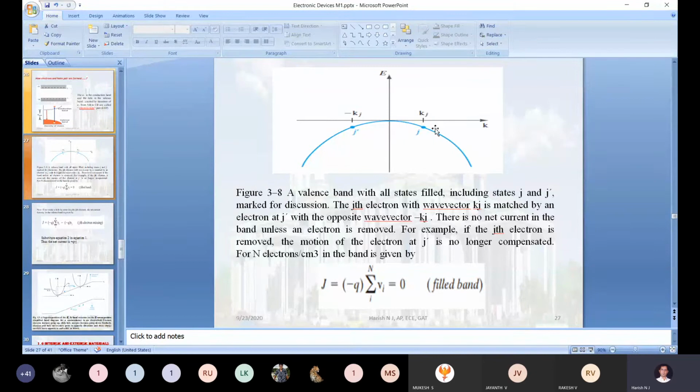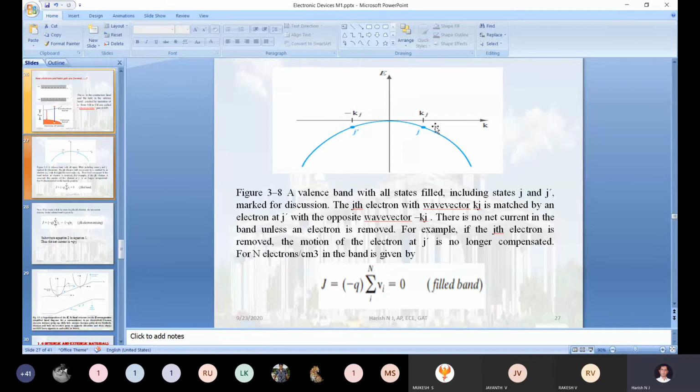I have designated those 2 electrons as the jth electron and the j dash electron. The jth electron momentum I have represented with kj, and the j dash electron momentum I have represented with minus kj.